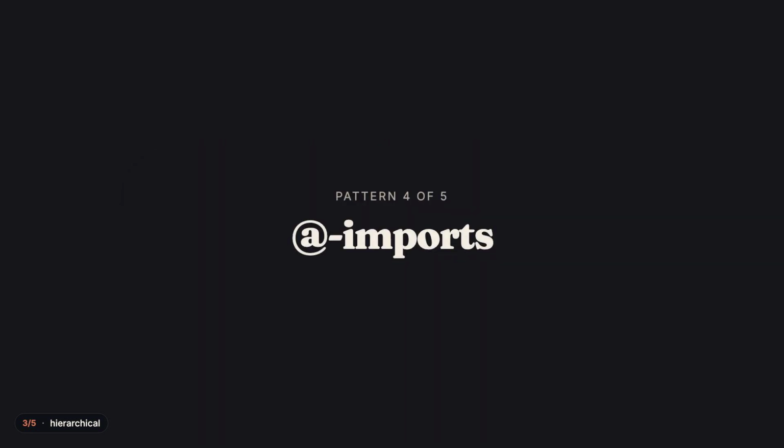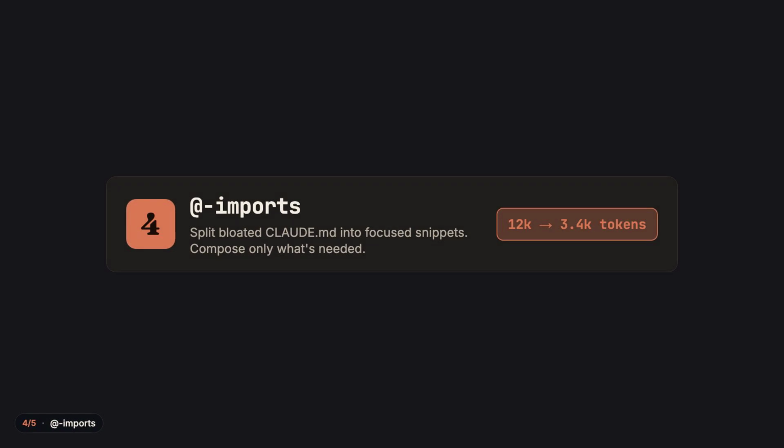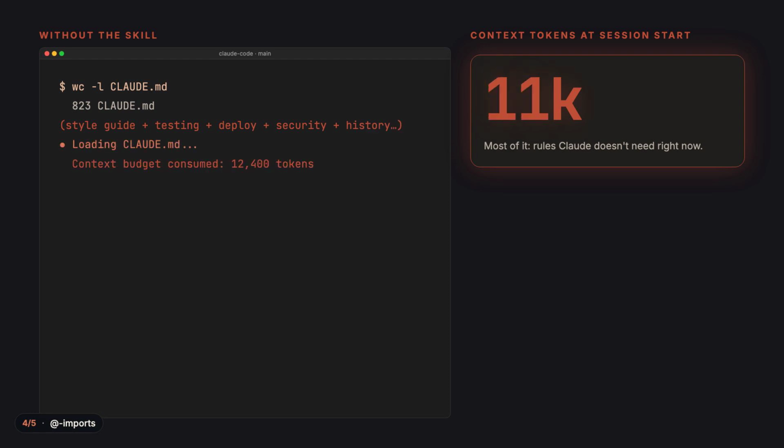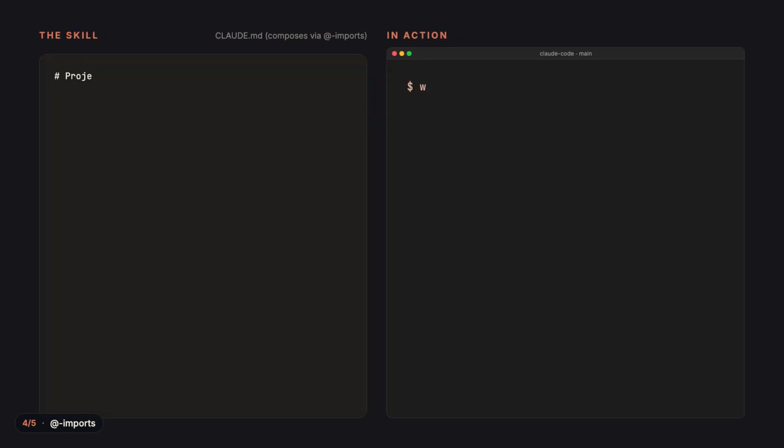4. Imports. The @ import. Your CLAUDE.md grew to 800 lines: style guide, testing, deploy notes, security, history. Every session loads 12,000 tokens of context, and most of it is irrelevant to whatever you're touching right now. Split it.